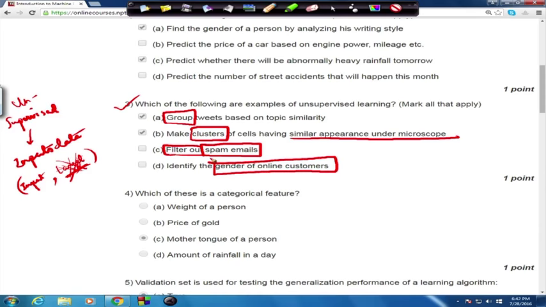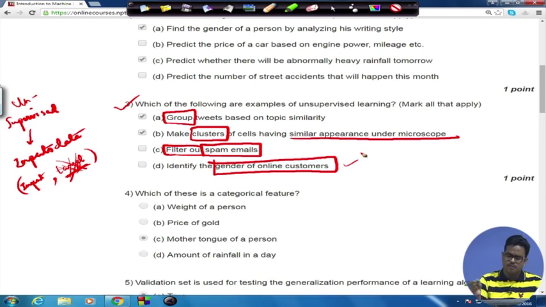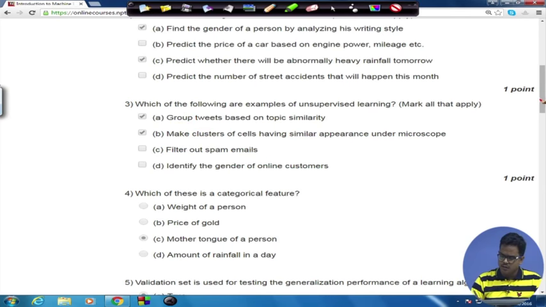Okay, and again, this kind of learning algorithm, this kind of problem is another supervised learning problem, because the system learns from the gender information that has already been presented to it. And I hope that clears your doubts. Let's move on to the next question.